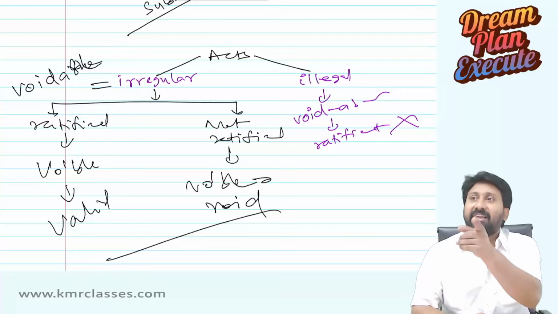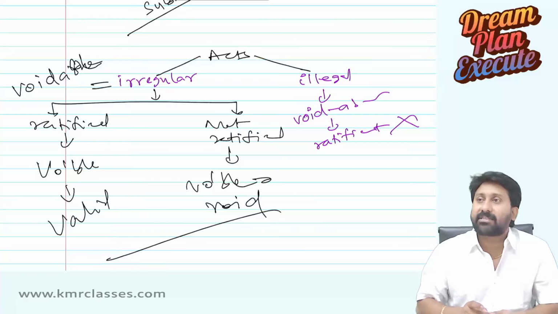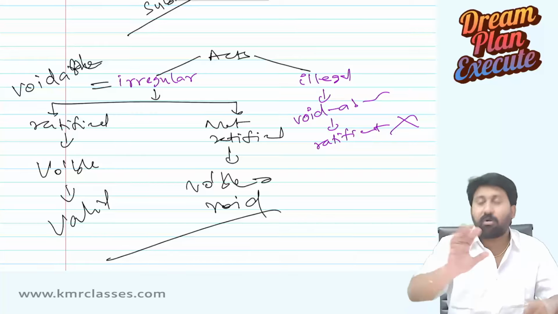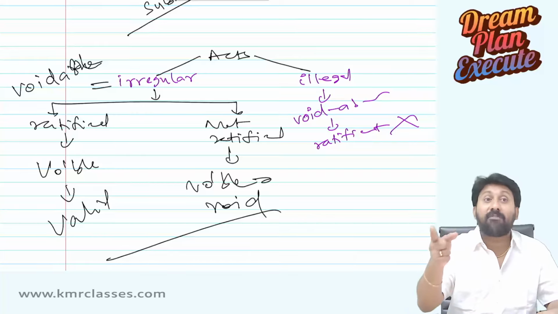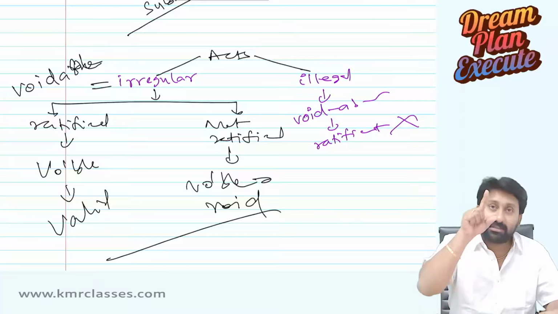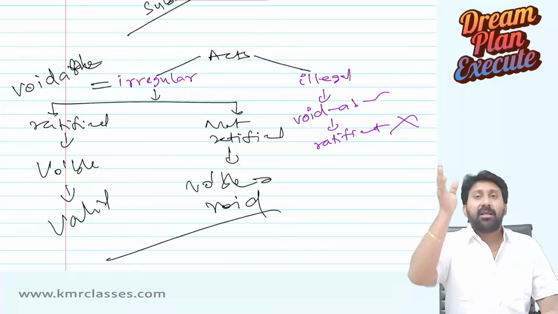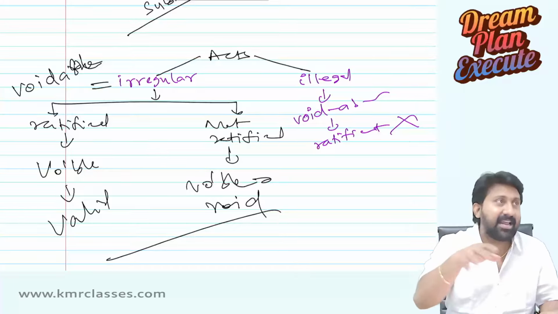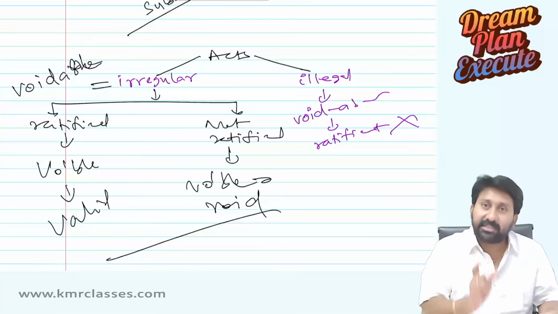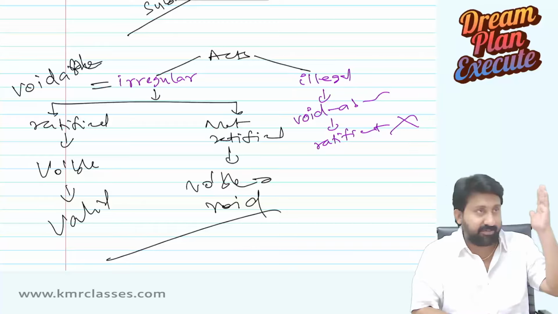But if LIC said, I will file a criminal complaint against you, how can you collect money from the public without asking me? It became serious and they said, we don't want that money. Now your act of irregularity is not ratified. Since there is no ratification for the act done, the agent only will become liable. This is called ratification, and we are now going to read agency by ratification.